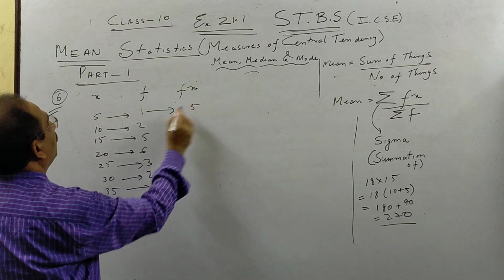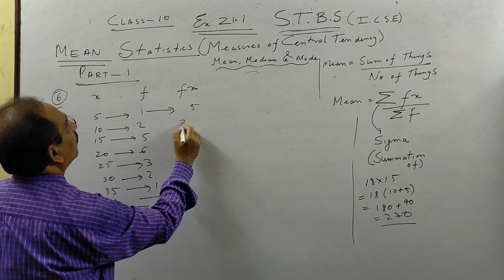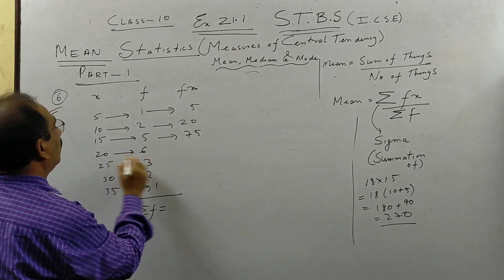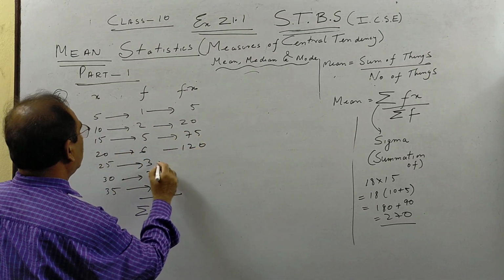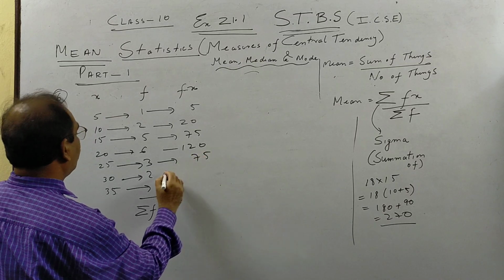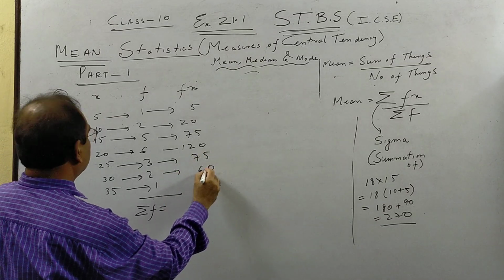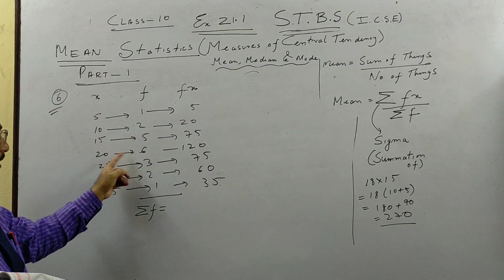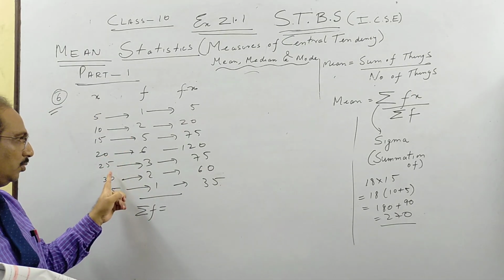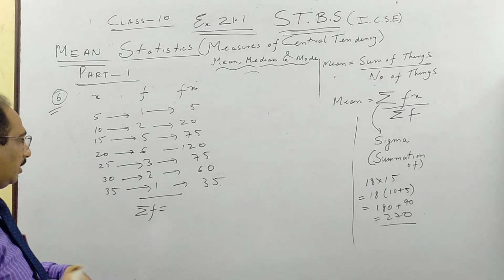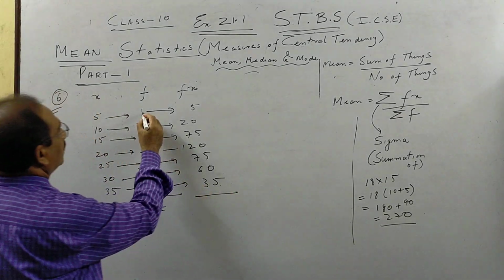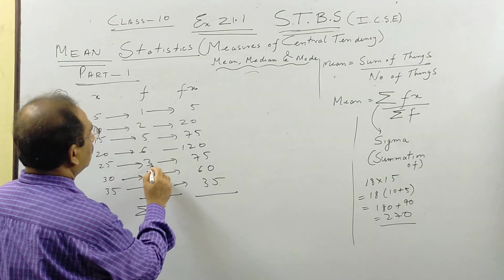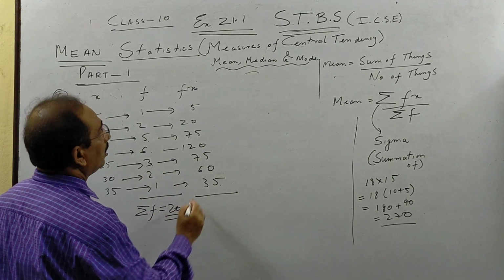5 ones are 5, 10 twos are 20, 15 fives are 75, 10 sixes are 60, 5 sevens are 35. 5, 20, 75. You have to know the tables very properly, children. So when you add it, 3, 8, 14, 17, this will be 20.